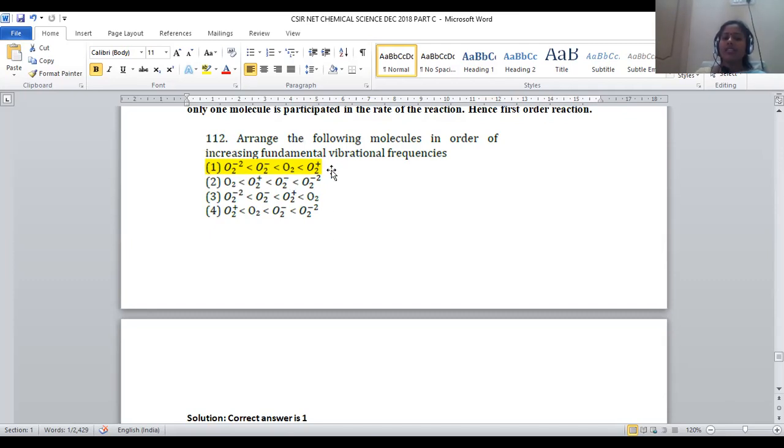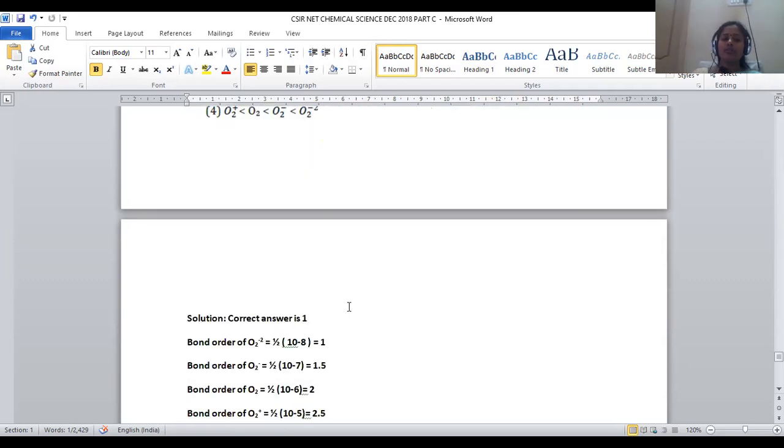For these oxygen species, in accordance with molecular orbital theory, the bond order of all of them will be calculated. Bond order is directly proportional to vibrational frequency. The greater the bond order, the greater will be the energy required for the stretching of the bond, so the frequency values will be raised. So let us go with O2 2-.